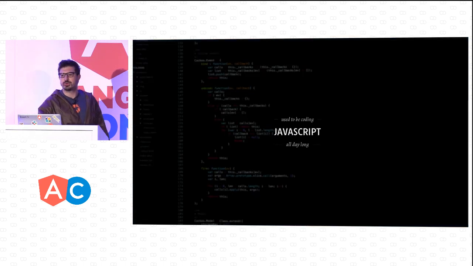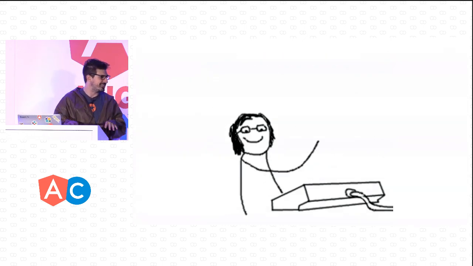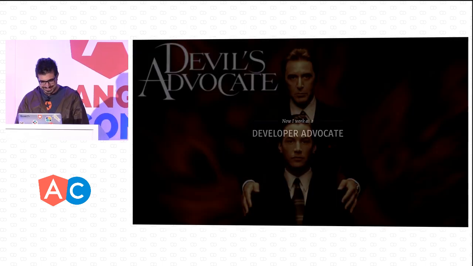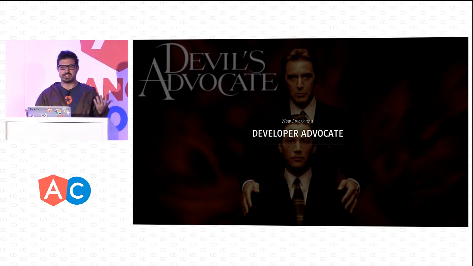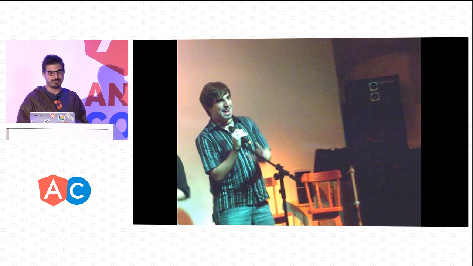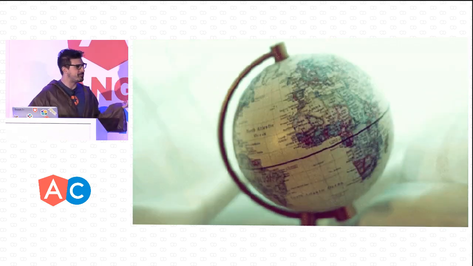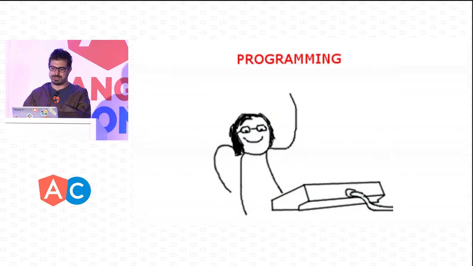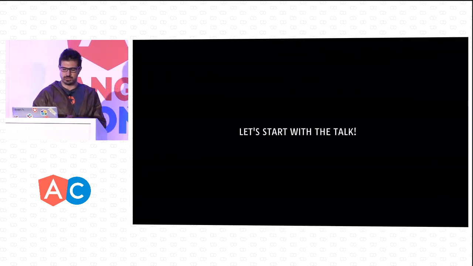And I used to be there coding JavaScript all day long. So basically, this was me. I was just coding all day long. But now I work as a developer advocate there. A lot of people ask me, what does it mean to be a developer advocate? Basically, it's the same that I used to do when I was 17 years old. But instead of singing in a karaoke, which I do very, very poorly, but I still do it because I love it, now I travel around the world, basically speaking at conferences. But in order to speak, you still have to code. So let's actually start with the talk.